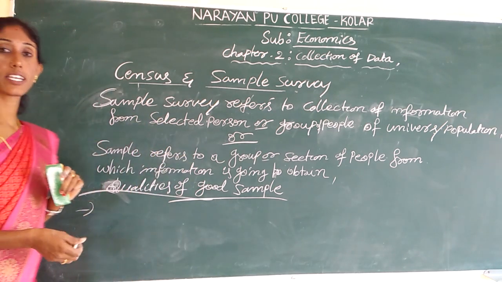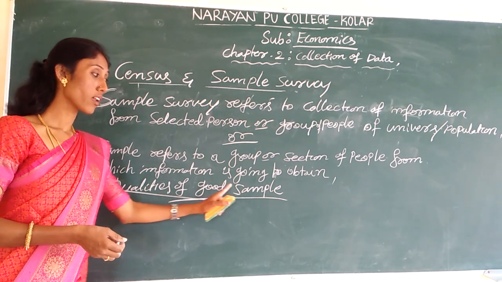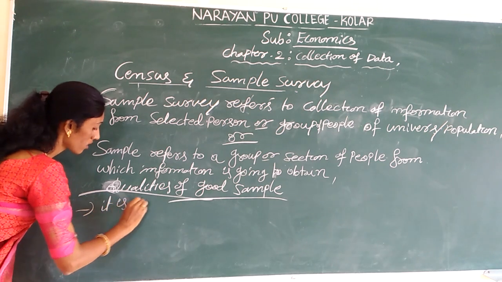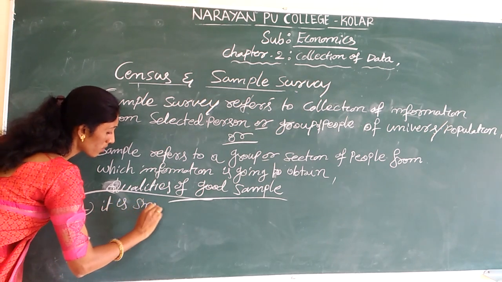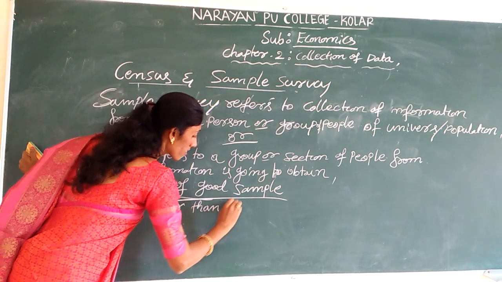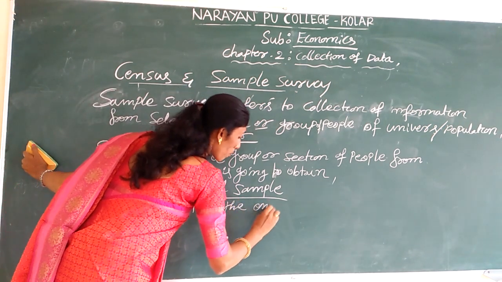The first quality of a good sample is that it is smaller than the entire population.